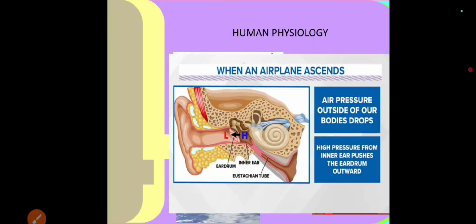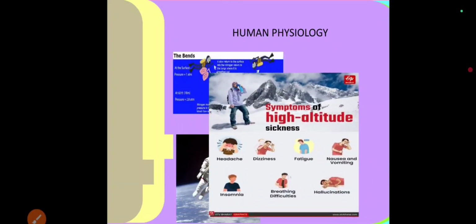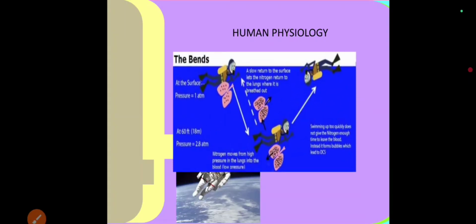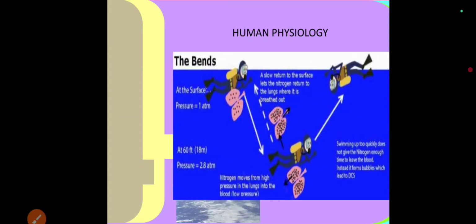For instance, when there's a rapid change in atmospheric pressure, particularly during an airplane ascent or descent, our ear pops to equalize the internal body pressure to that of the external air pressure. At higher altitude, the decrease in air pressure can cause headache, nausea, vomiting, leading to what is called as altitude sickness. Similarly, when a person dives deep underwater, the rapid increase in the pressure can cause the dissolved gases in our body and tissues to form bubbles. These bubbles can then block the blood flow and can cause organ damage. This condition is called as decompression sickness.